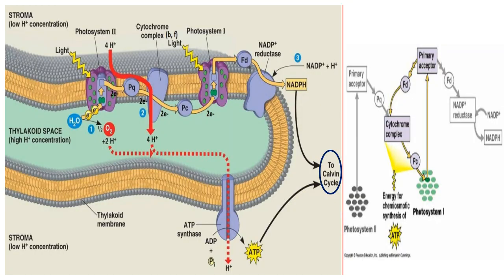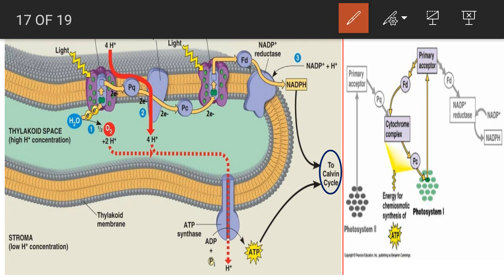Again the same image. Now see here, when the normal condition is there, at that time with the wavelength of 680 nanometers, electrons from photosystem 2 get excited, and they are accepted by a primary electron acceptor. This is photosystem 2 where electrons are excited, and they are accepted by the primary electron acceptor called pheophytin.